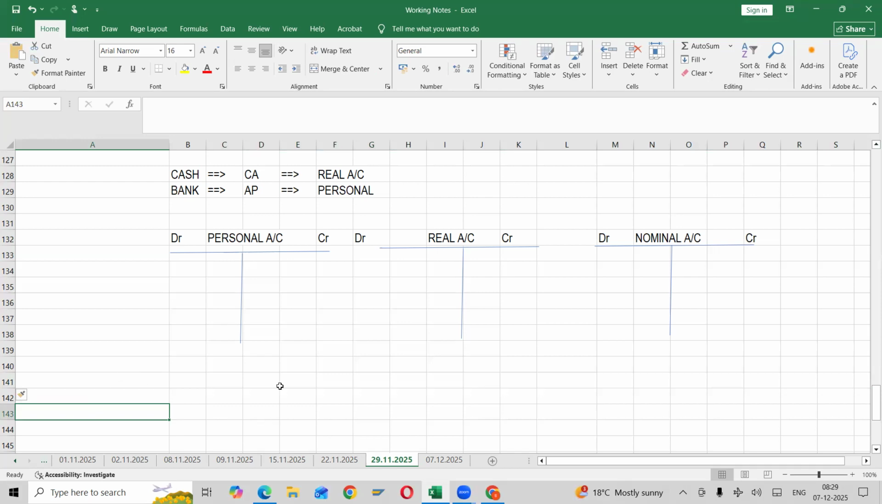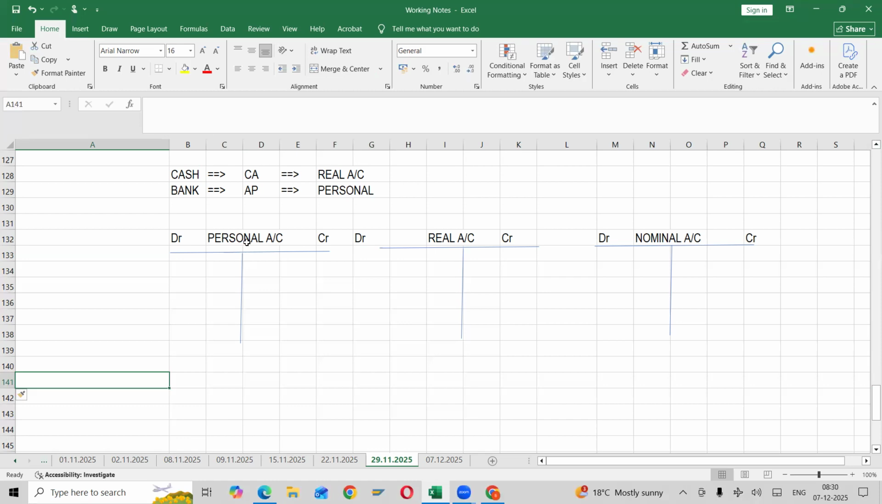Here, as I said, account is the language of a business. Account is the language of business, correct? So what will be there in a language? In normal languages, we have some grammar, some principles, some rules, right? Same way, account is also a language of business, which has some rules and principles. As per accounts, the accounts are broadly classified into three types: personal account, real account, and nominal account.